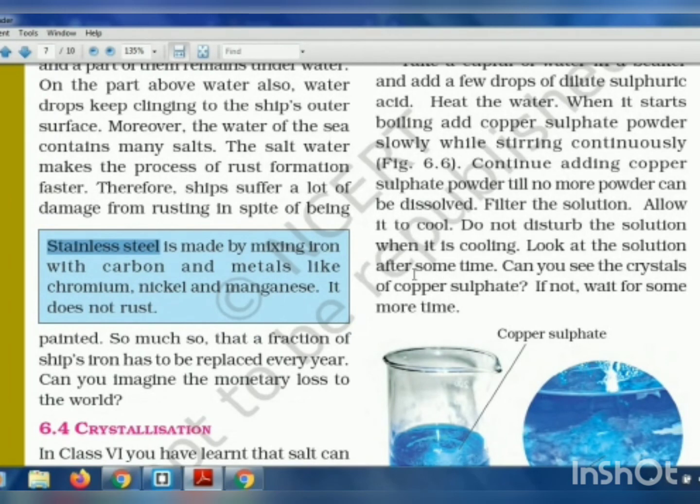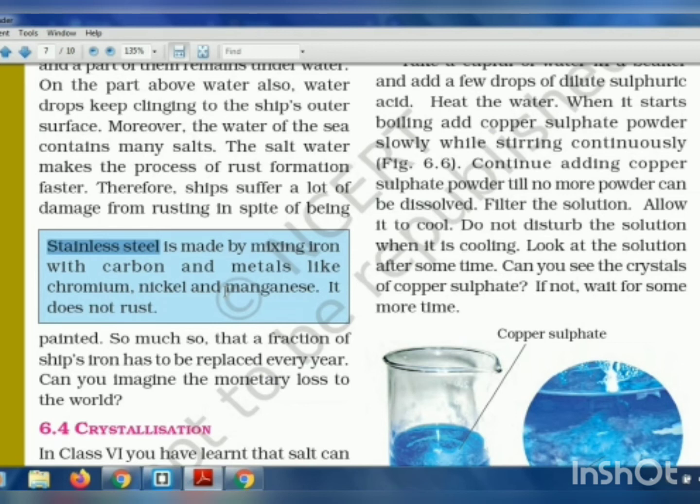Okay, students, so we have come to the end of this chapter of physical and chemical changes. We had studied so many things here: chemical changes, physical changes, and then we studied the different activities using which we explained what is a physical change, what is a chemical change.